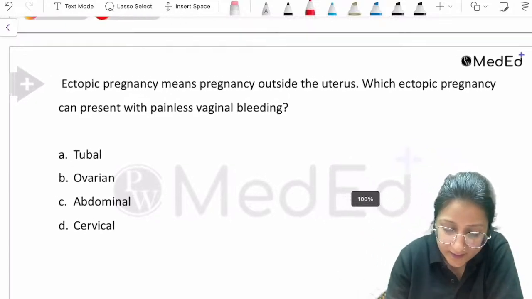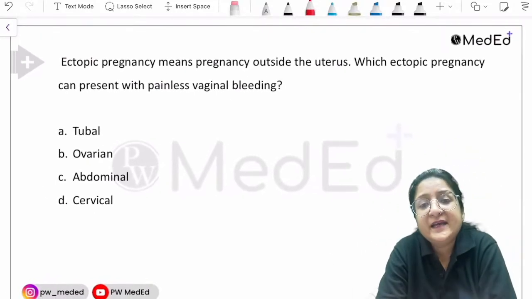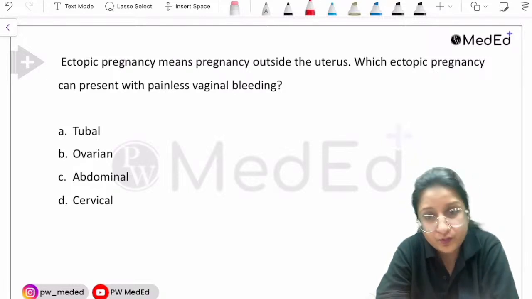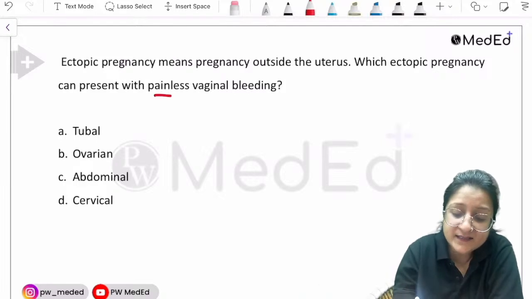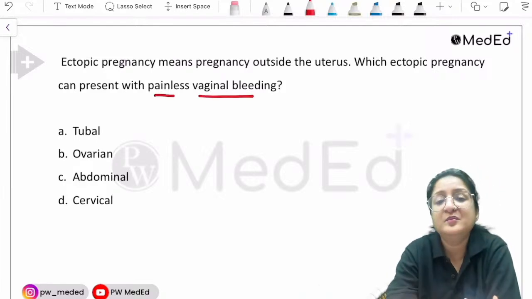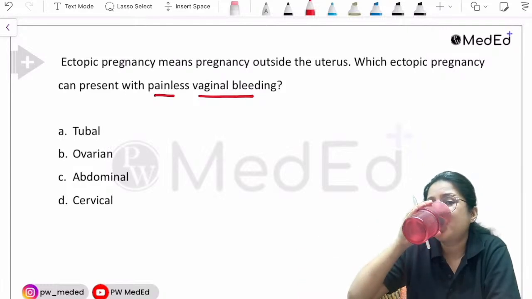Now let's have a look at the next question. Ectopic pregnancy means pregnancy outside the uterus. Which ectopic pregnancy can present with painless vaginal bleeding? MCQ from your FMG examination.